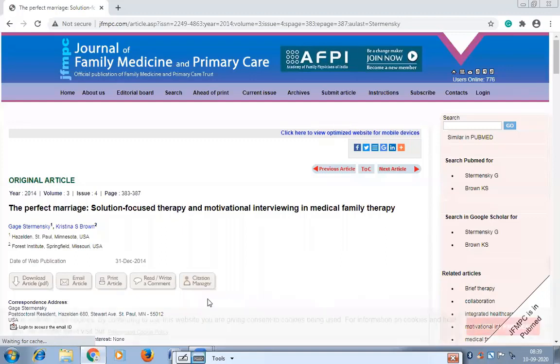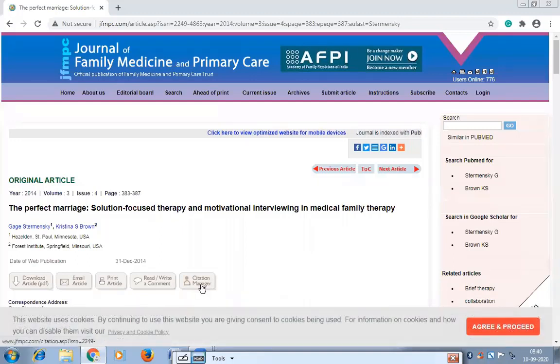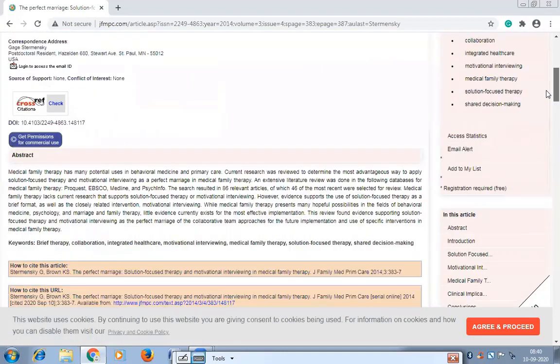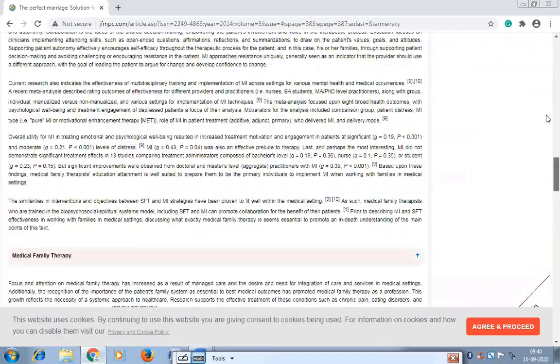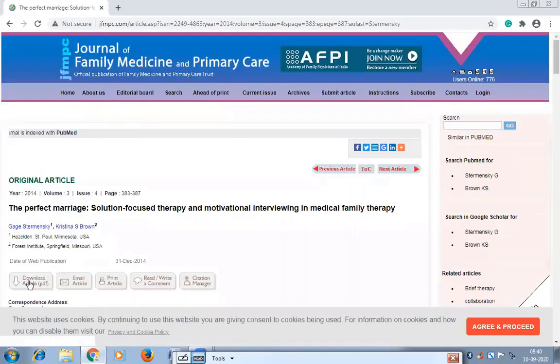It also gives you a ready-made citation, so you need not check any reference style or reference manual to cite this resource. Okay, so this is the full text article in PDF format. You can also download this article in PDF format or Excel. These are the different download options they have given. This is the basic information you need whenever you are citing this article, but here a citation manager is available that will give you a ready-made citation. Okay, so this is all about the DOAJ.